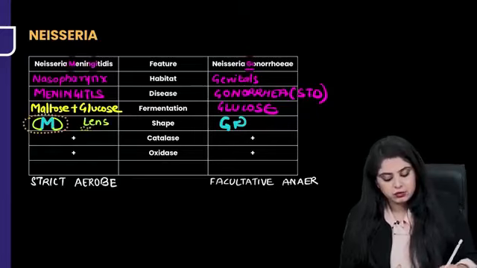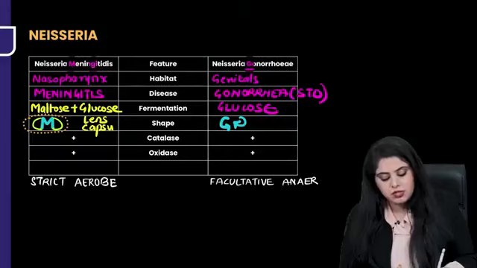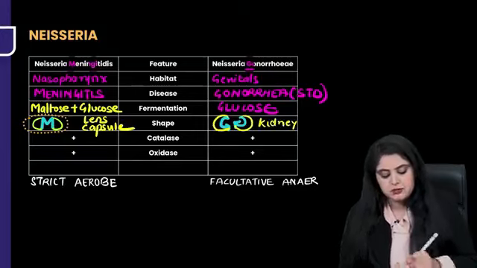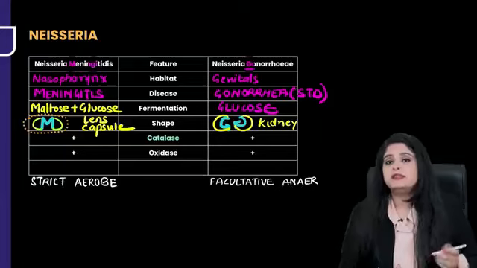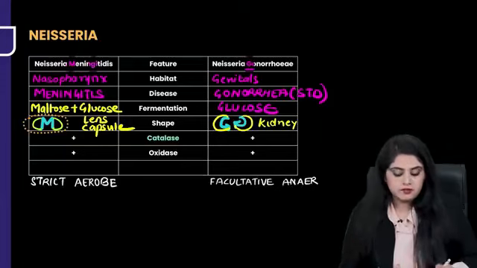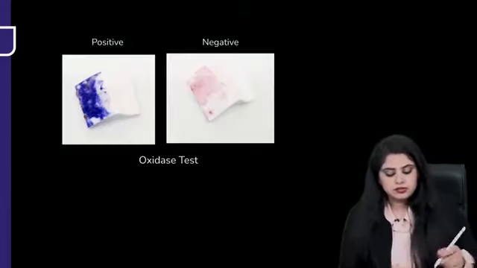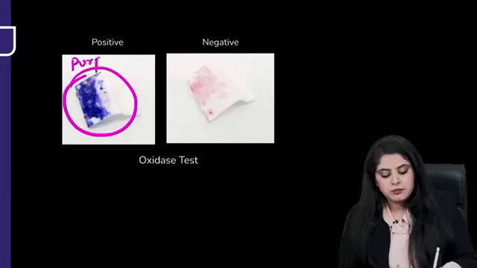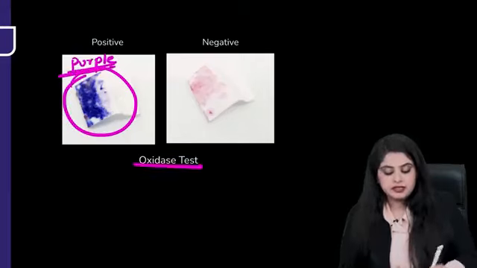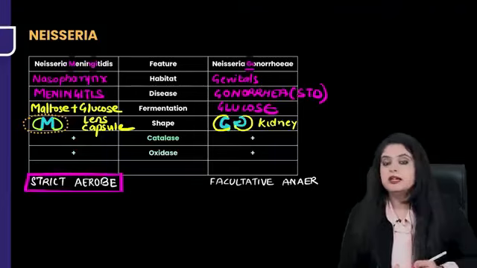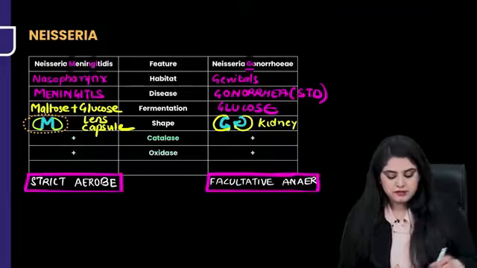This means meningococcus is not just going to be lens shaped, it is also going to have a capsule around it. Gonorrhea, I've written one G like this and one G like this because it's going to be a kidney-shaped organism. Next, I told you both of them are catalase positive. Remember, both of them are oxidase positive also. Let me show you the oxidase test that is done. This is an oxidase test which gives you a purple color. When you get a purple color, that is indicative of a positive oxidase test, and that is positive in both Neisseria meningitidis and Neisseria gonorrhoeae. Please note, Neisseria meningitidis is a strict aerobe, whereas gonorrhoeae is the opposite, a facultative anaerobe.